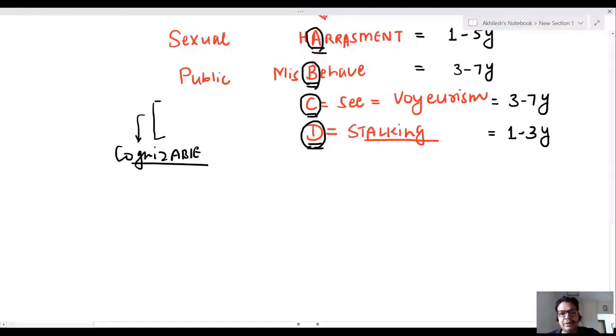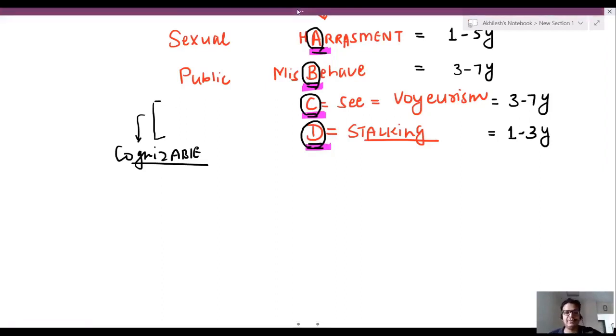So it's very simple to remember. A, harassment. B, misbehave. C, I converted C into C. D, it is धक्का देना या stalking करना. That's a trick. D for धक्का, धोखा या stalking. Anyways, these are the punishments under 354 IPC.